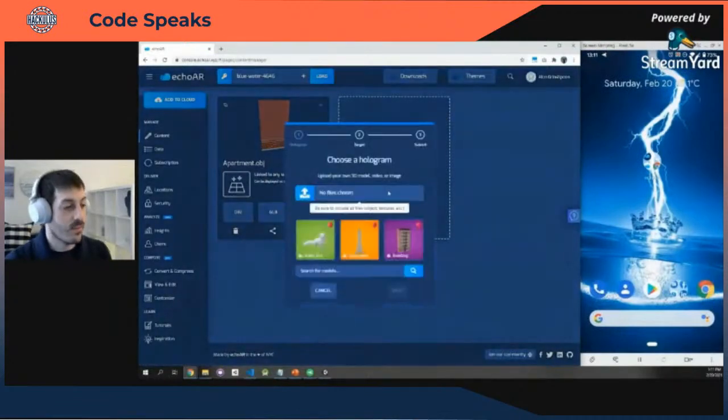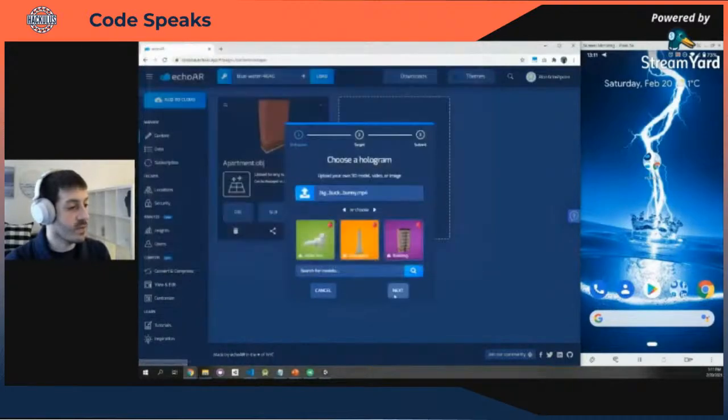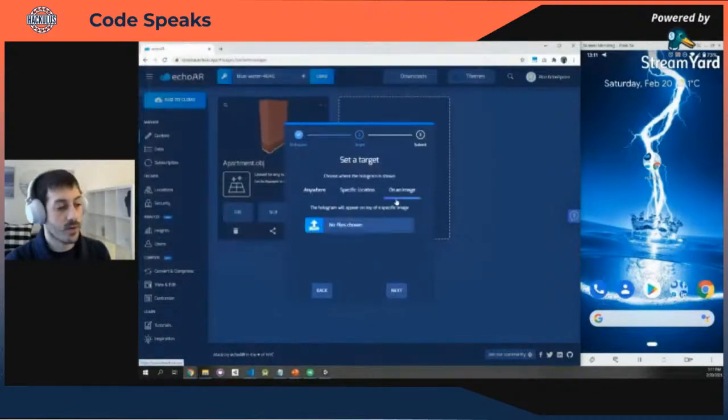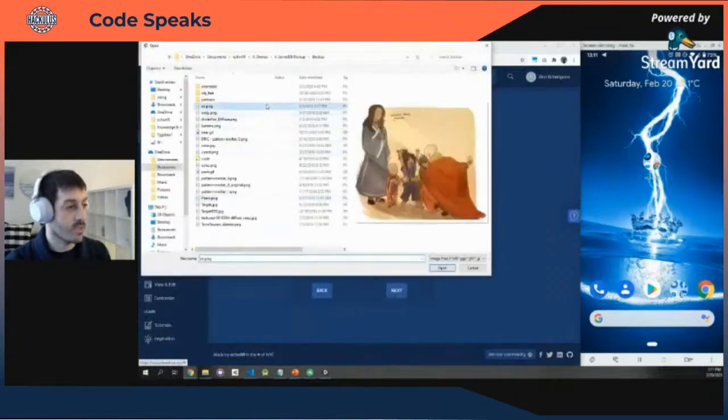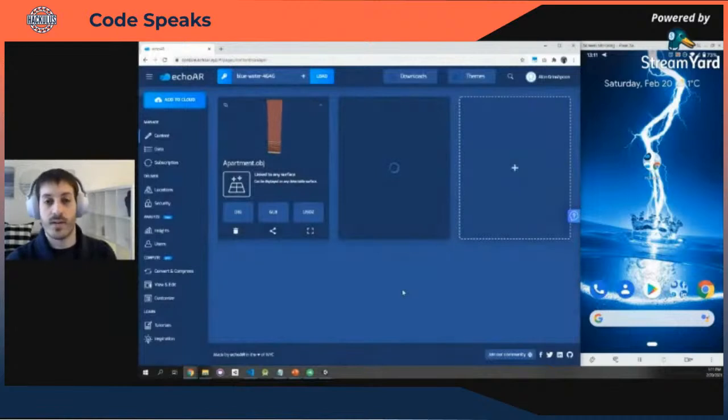So for example, let me maybe throw in a video instead. So let me upload a video right here. And now instead of putting it on a floor, I'm going to put it on a specific image. Let me also upload an image. The same process occurs now, but instead of converting 3D models, we're converting images and videos, so they'll work.